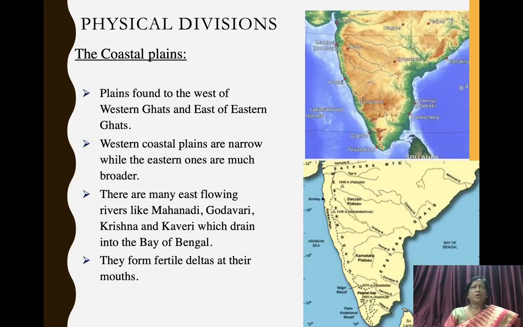The fifth physical division of India is the coastal plains. These plains are found to the west of Western Ghats and east of Eastern Ghats. Western coastal plains are narrow, you can see in the picture, while the eastern ones are much broader. There are many east flowing rivers like the Mahanadi, Godavari, Krishna and Kaveri which drain into the Bay of Bengal. They form fertile deltas at their mouths.